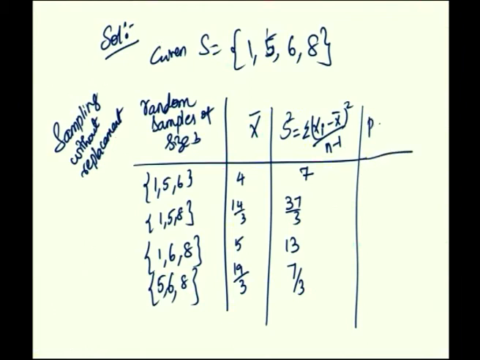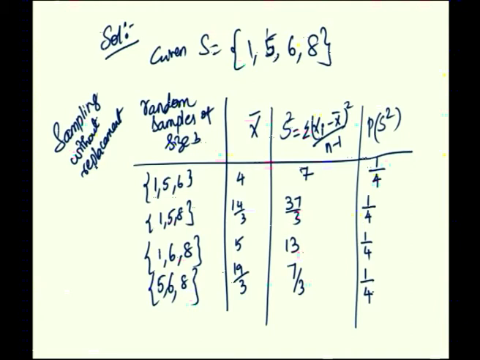The corresponding probability of S square: here you have 4 values, 7, 37 by 3, 13 and 7 by 3. 7 is appearing 1 time out of 4 possibilities, therefore its corresponding probability is 1 by 4. This is also 1 by 4, and since it has come from an equiprobable space, the probability will be equally distributed. This is the sampling distribution, or the probability distribution, of S square.